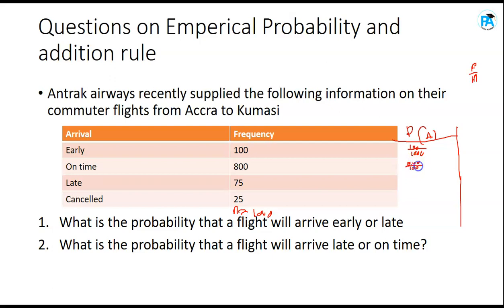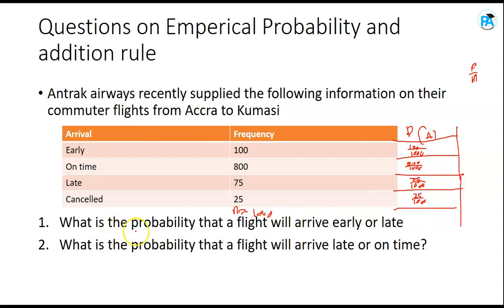So if you have a frequency distribution table and you want to find the probability of something, just take the frequency over total frequency. And it's still the same way for finding relative frequency. So the probability of late will be 75 over 1000. Are you following? And the probability of cancelled will be what? 25 over 1000. You take the frequency divided by total frequency. Exactly. That's how to find their probabilities.